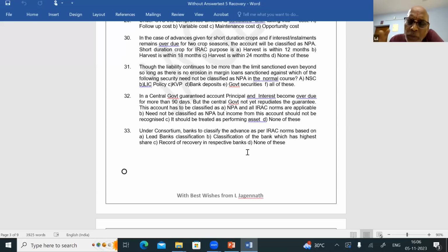Since it is overdue for more than 91 days in your bank, against the same property, the loan is given, whether the loan is to be classified as NPA in all the member banks or it will be classified as NPA only in your bank. Yes, it will be classified as NPA only in your bank. So classification of accounts as NPA or not NPA, SMA 0, depends upon the record of recovery in each bank. Answer is there? Yes. Question number 33. Answer is record of recovery in respective banks.